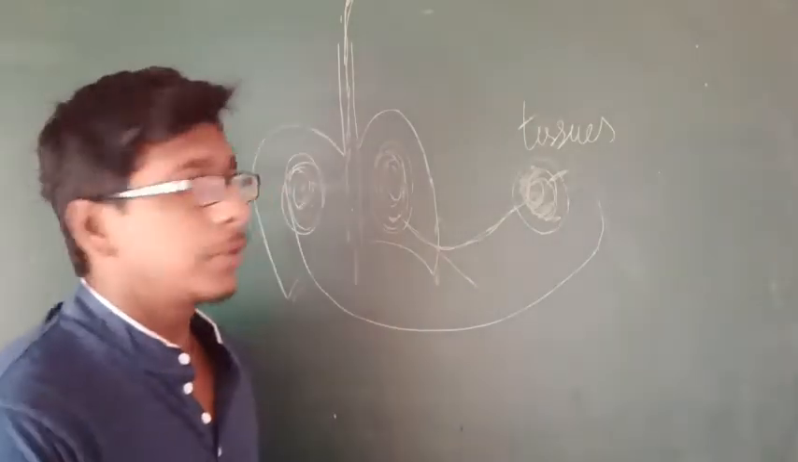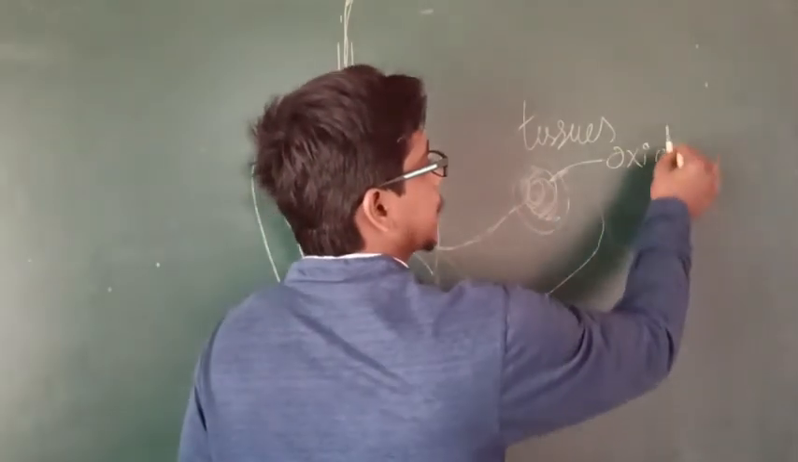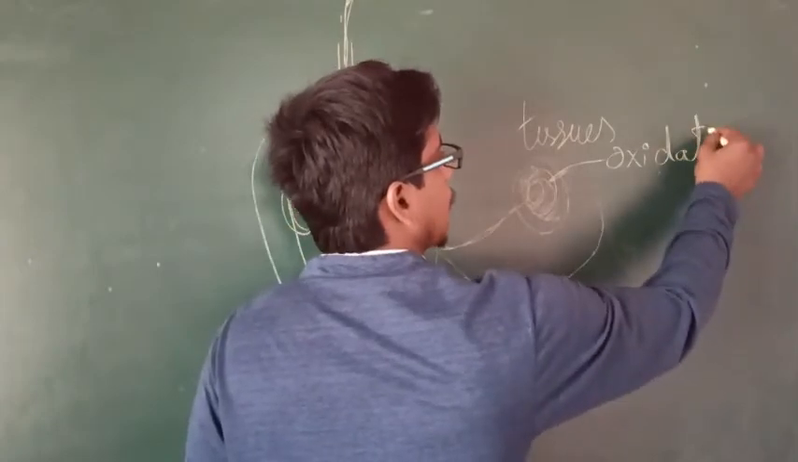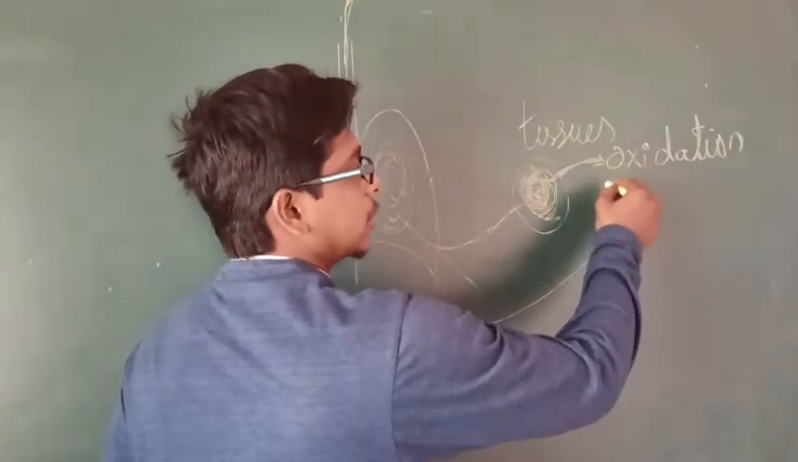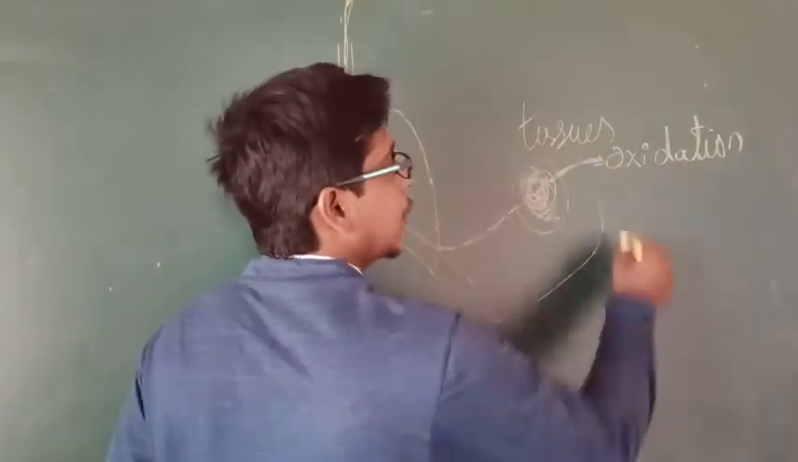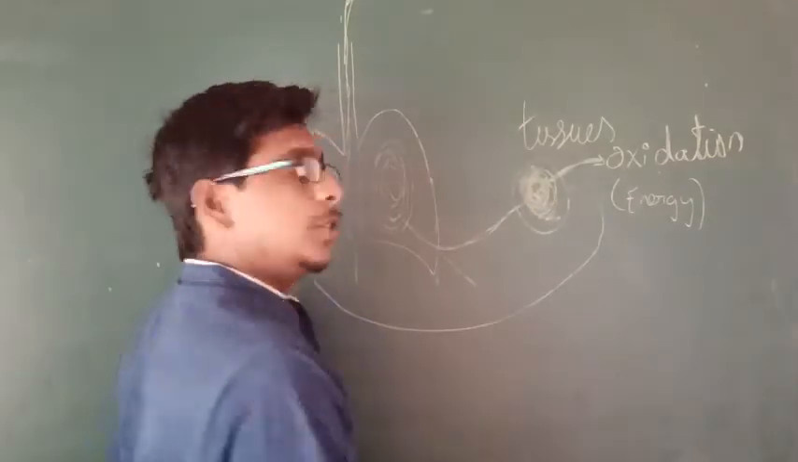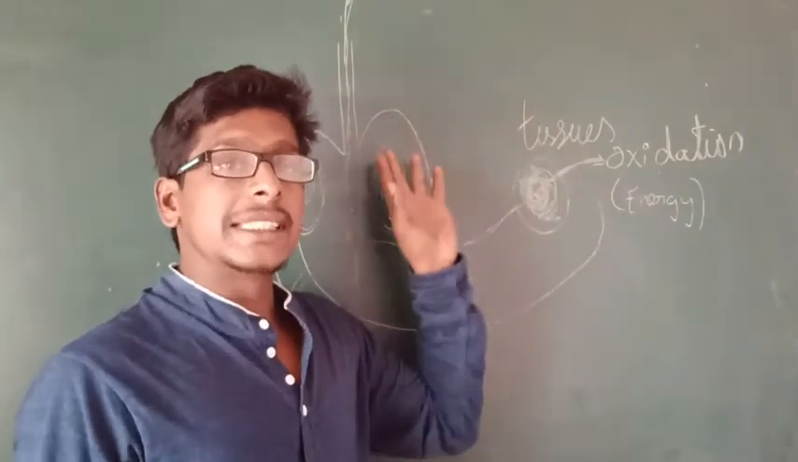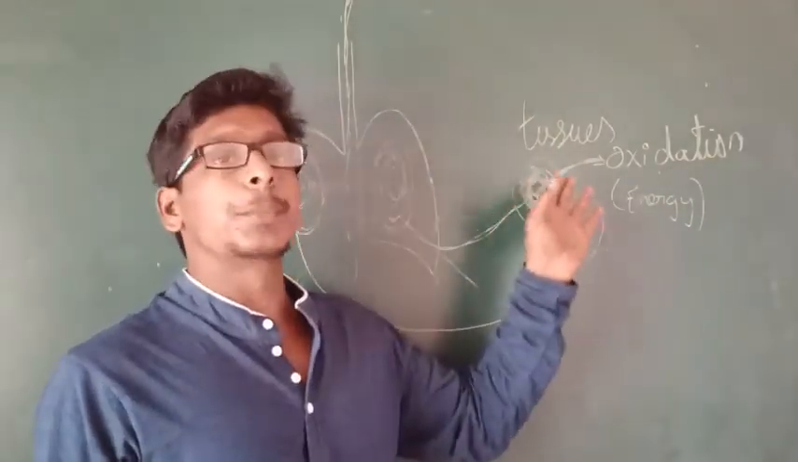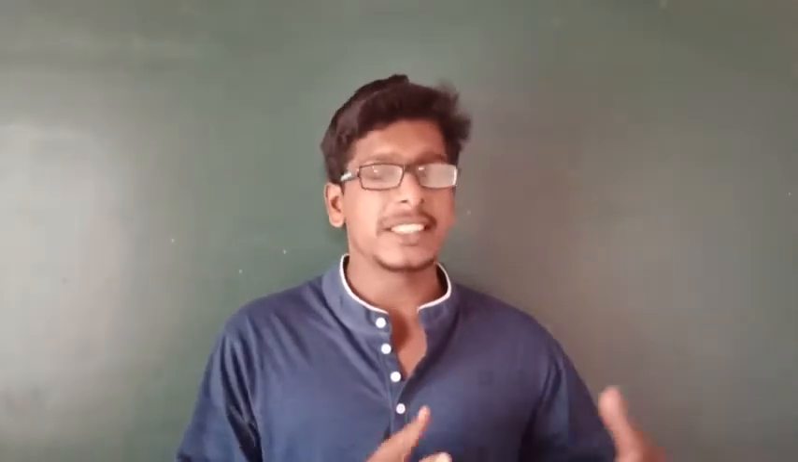Students, one more thing that you have to keep in mind: the energy produced from tissue is called oxidation. Here, the energy producing process takes place, and the energy that comes out of the tissue is called oxidation. For keeping in mind, I am writing energy here, and you should remember the name oxidation. The energy produced through this internal respiration is called oxidation. You are clear, students?